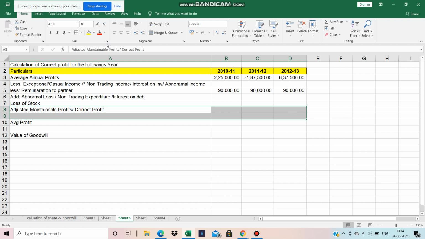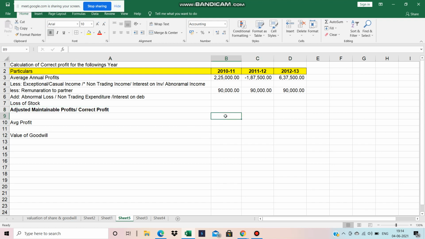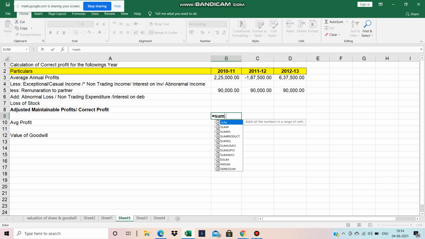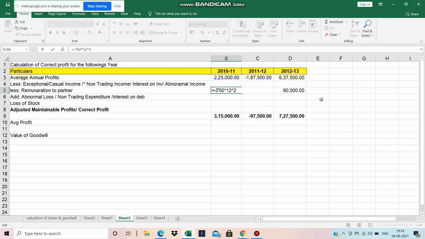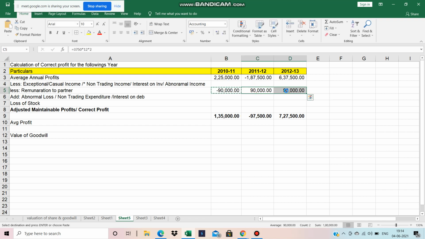So we have to find out the correct profit. What is the correct profit? We can add all these things. Less remuneration, sorry, it will be less over here. 90,000 each and every year to charge the partners' remuneration.